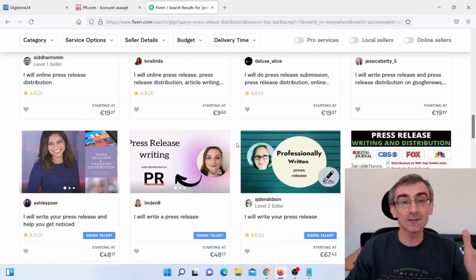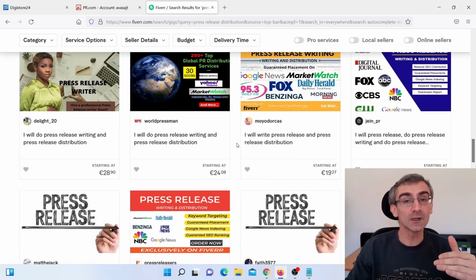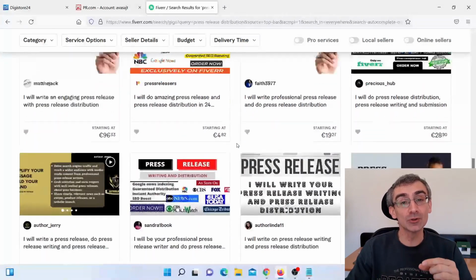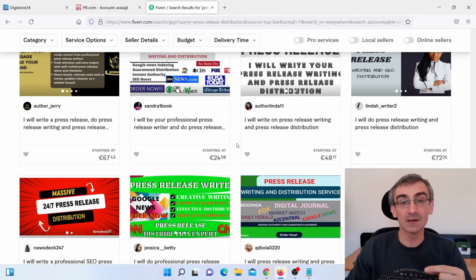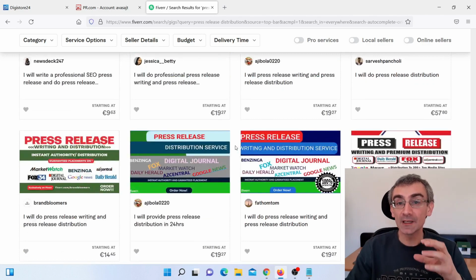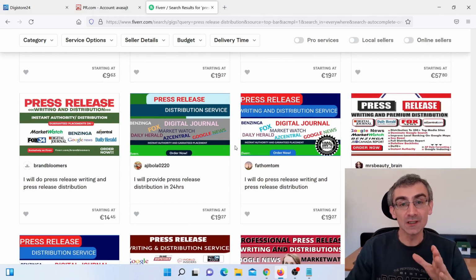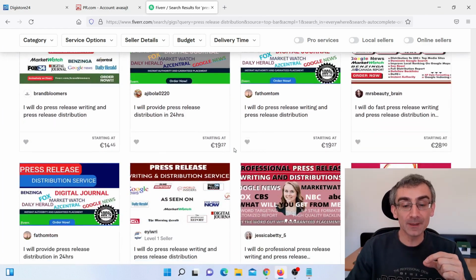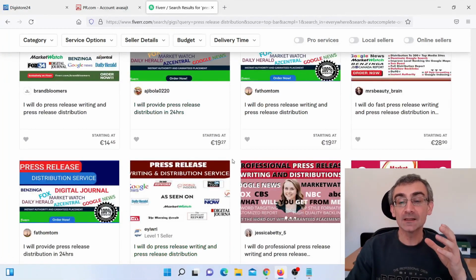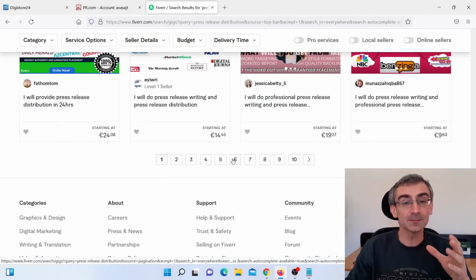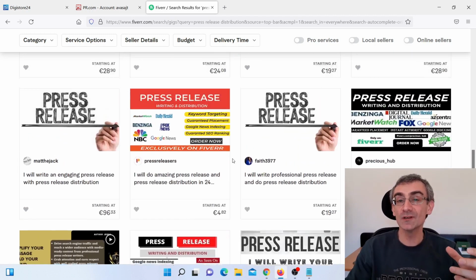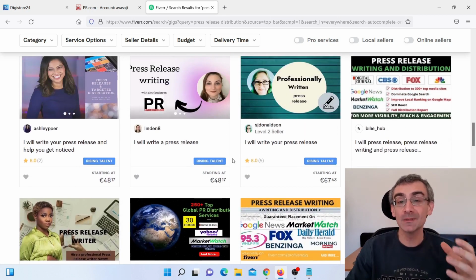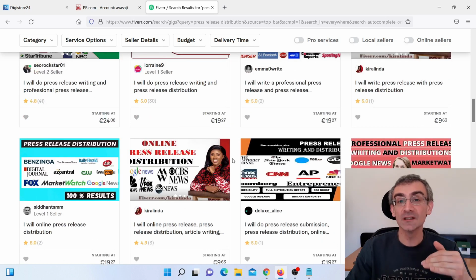But you can also find people who will distribute your press release for 200, 300 euros, but they will actually distribute your press release to some of these big media companies, because many of these guys actually have database of journalists who work for big media companies. So if you have a good press release, especially if you have your own product, you can actually pay these guys 200-300 euros, and it can easily happen that big media companies will pick up the press release and you will get a lots and lots of attention, and that means you will get a lots and lots of free traffic, and you can make lots and lots of sales totally free.